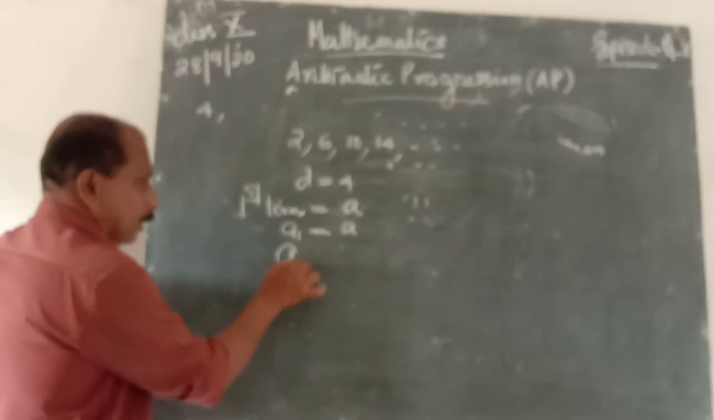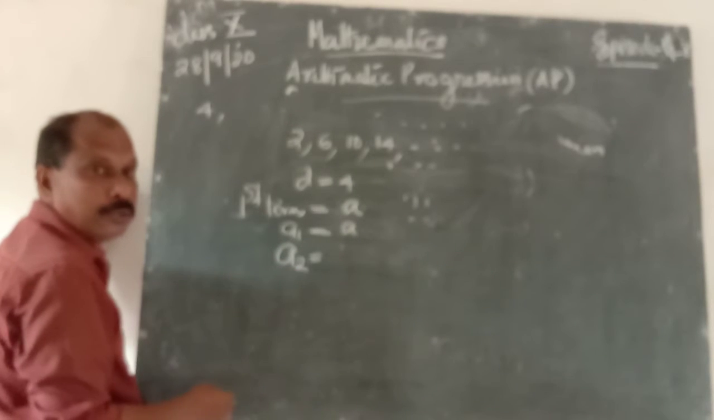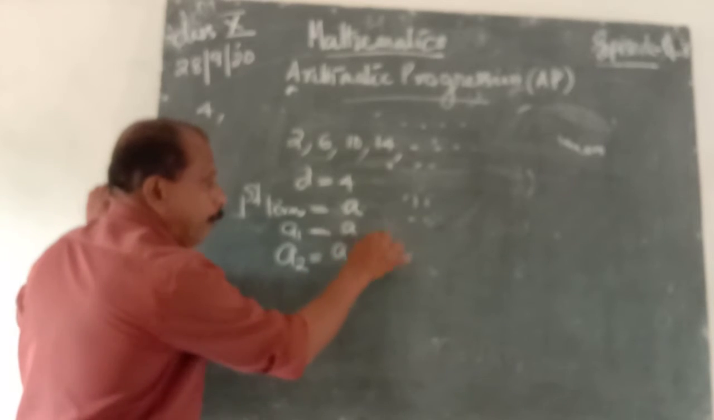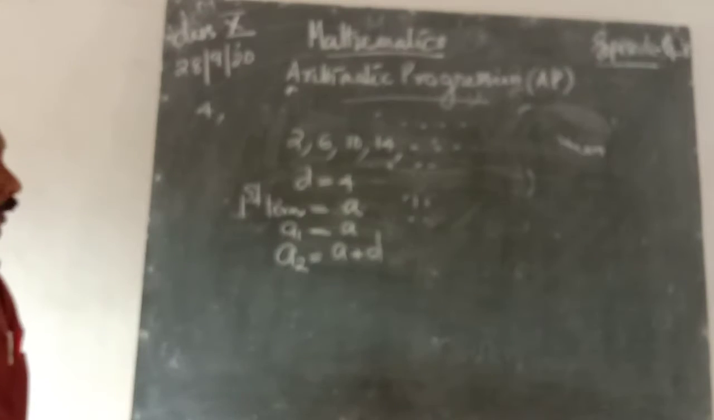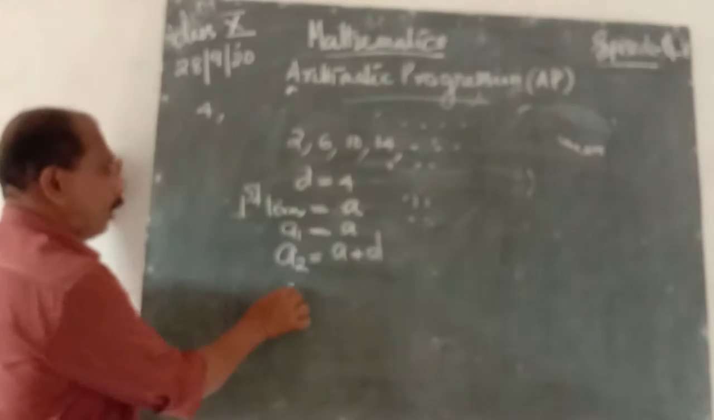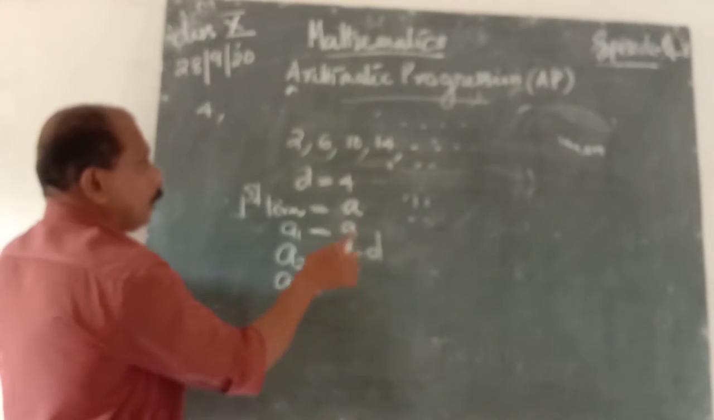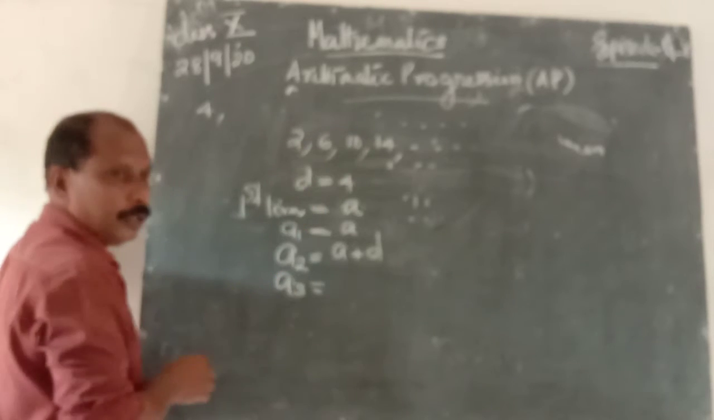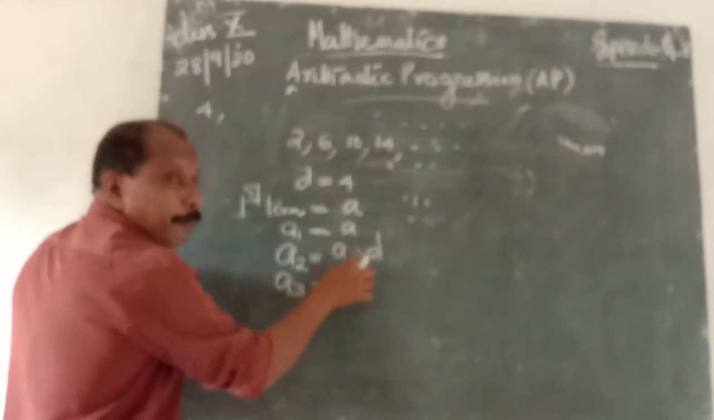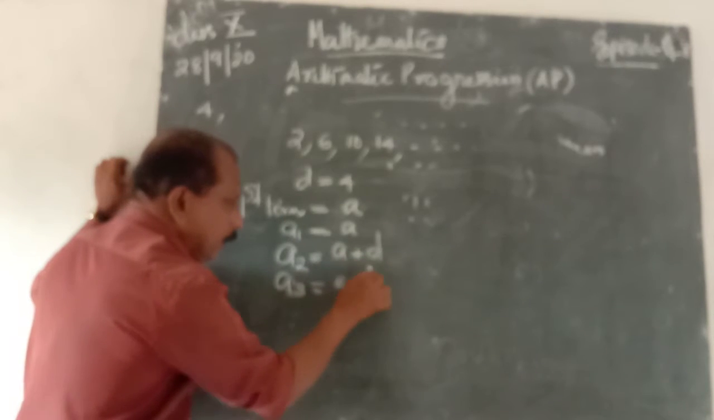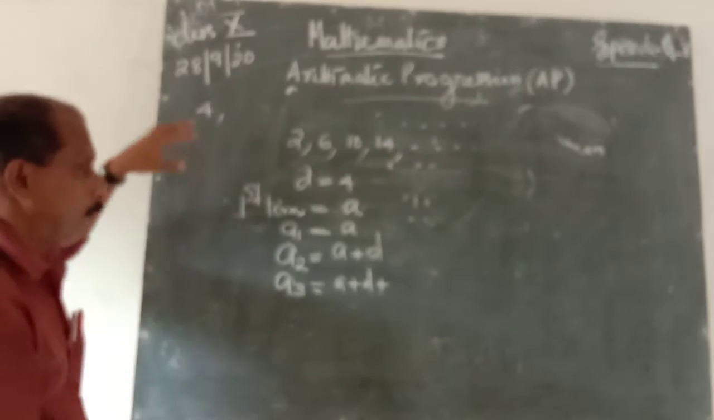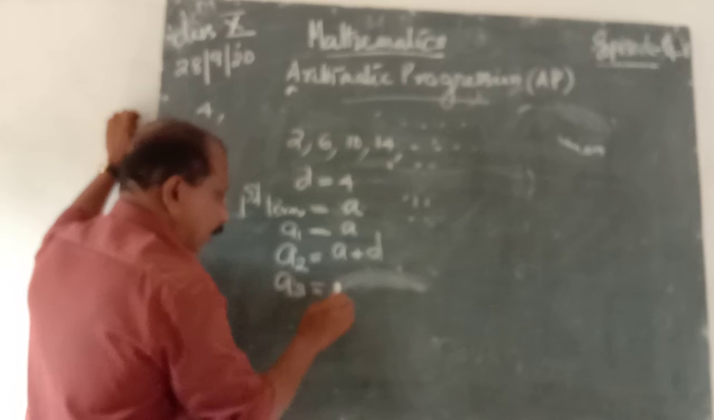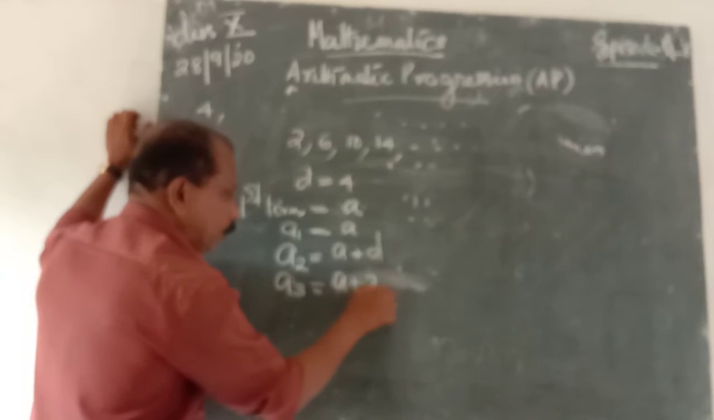That means second term a2 is equal to first term plus common difference, that is a plus d. Then the third term is this 10. 6 plus 4, that is 10. That is 6 is a plus d, that is a plus d, plus 4 is common difference, that is plus d. d plus d is what? 2d. That is a3 is equal to a plus 2d.